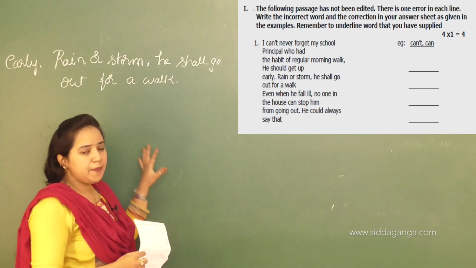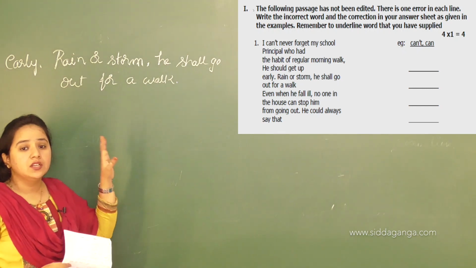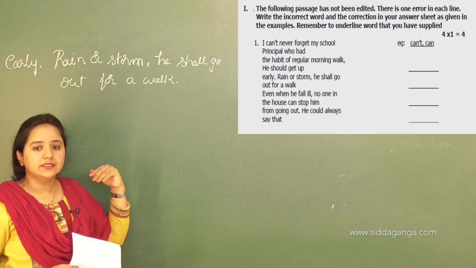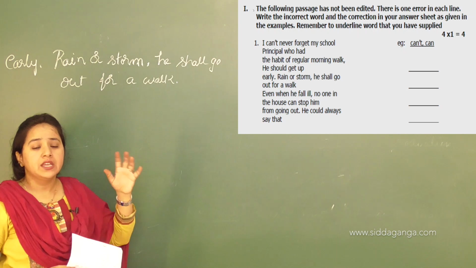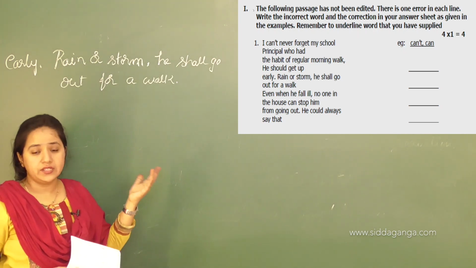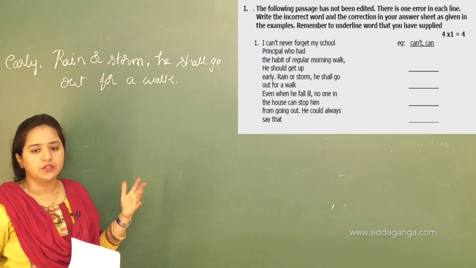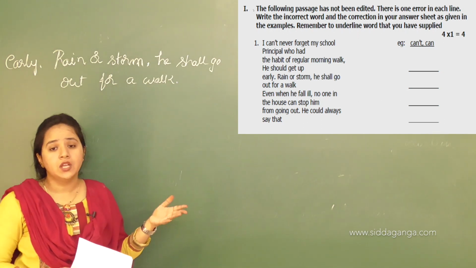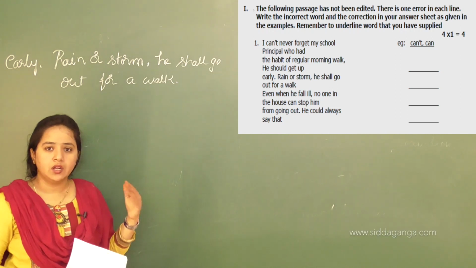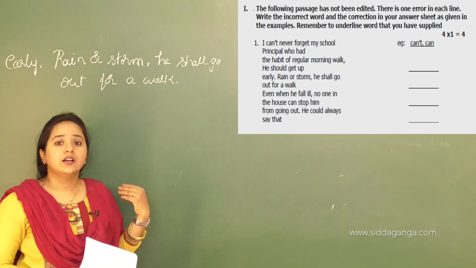So here the passage tells about the principal's habit. Either it may be rain or a storm, he usually goes for a walk. It's a regular habit. He doesn't bother about whether it is raining or if it is a storm, so he is going out for a walk. That is his habit.